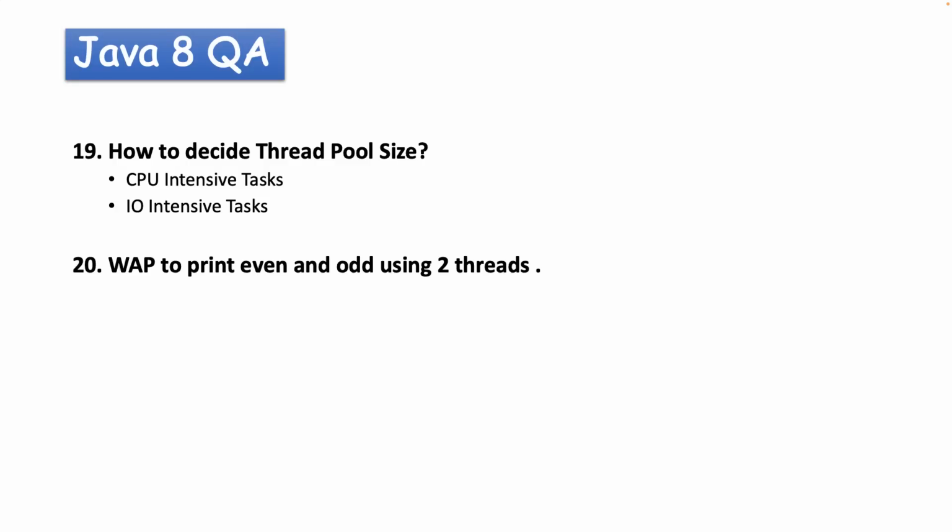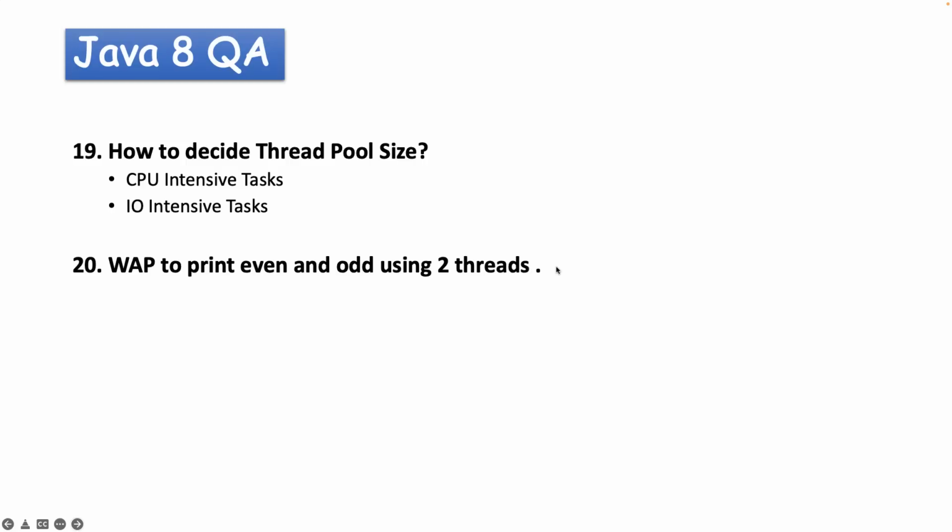Okay, it depends. You need to evaluate the core size of your machine and which task you want to perform, whether it is a CPU intensive task or an IO intensive task. If it is a CPU intensive task and your machine has 4 cores, then you just define 4. But in case of an IO intensive task, you need to define a larger number of threads to perform any database or HTTP operation. Okay. Now the next question: write a program to print even and odd using 2 threads.